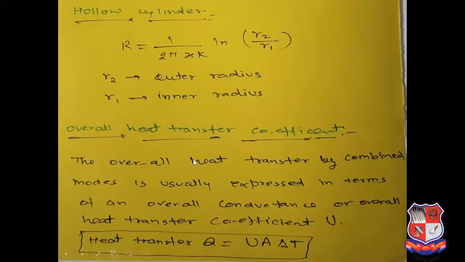So if we see here the overall heat transfer coefficient through the conduction mechanism, then the overall heat transfer by combined modes is usually expressed in terms of an overall conductance or overall heat transfer coefficient U. So heat transfer Q is equal to UA delta T. Here U is just the addition of 1 upon R1 plus 1 upon R2 plus 1 upon R3 and so on.